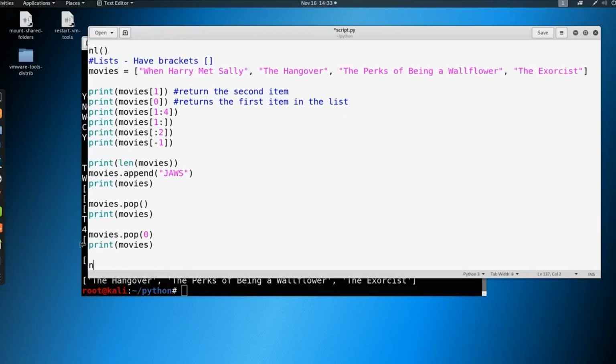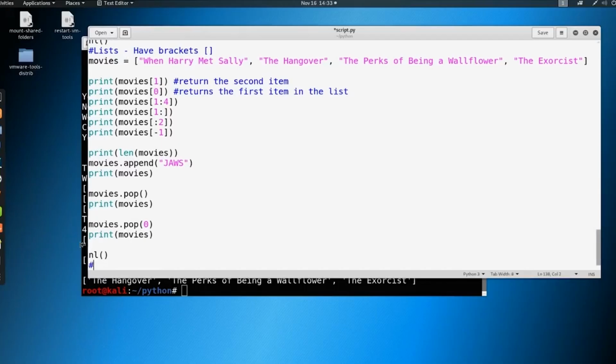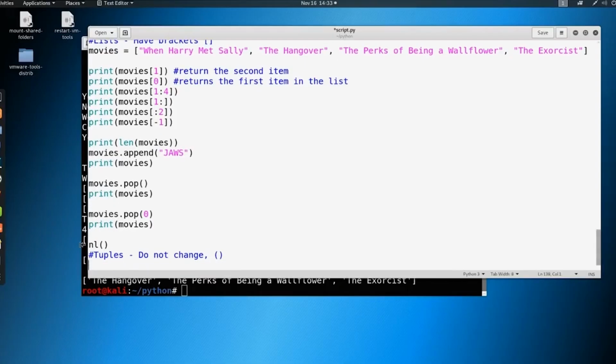Okay, let's make a new line here and start a comment. We could just say tuples do not change. And also we can put parentheses like this, because remember, lists had brackets. Tuples have parentheses. So we're going to say something like grades. Now we're going to have an item that won't change. So we're going to define grades here as just A, B, C, D, and F, which is common for the US grading system.